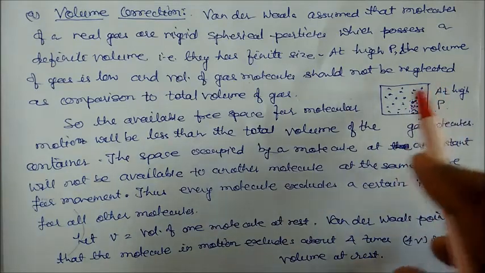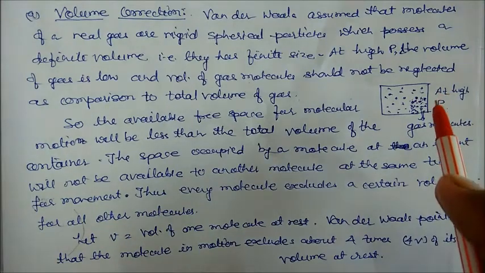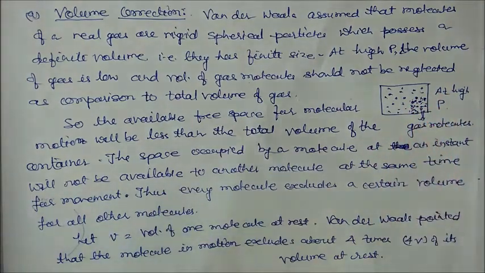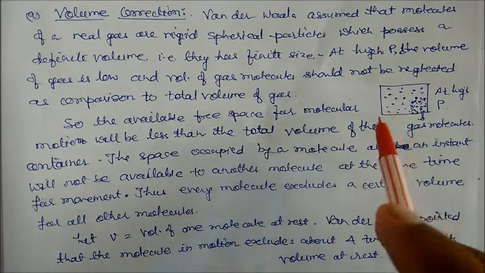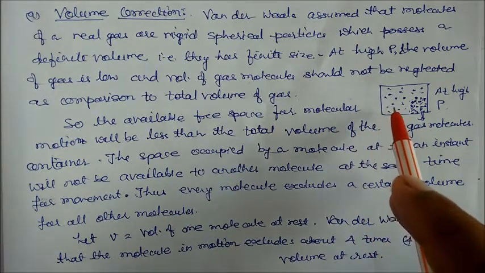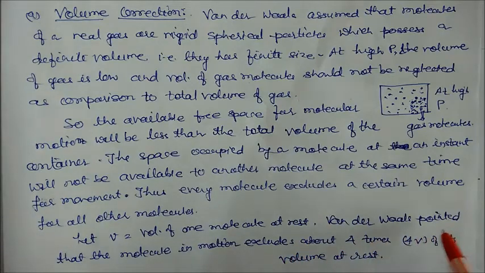So each and every molecule in the presence of the gas at high pressure will occupy some volume, and this volume cannot be replaced by another molecule at the same time. So now let us consider one molecule which is at rest. Suppose we are assuming the volume of one molecule at rest. Then Van der Waals pointed out that the other molecules which are in motion exclude 4 times its volume at rest. So what is the meaning of exclude?